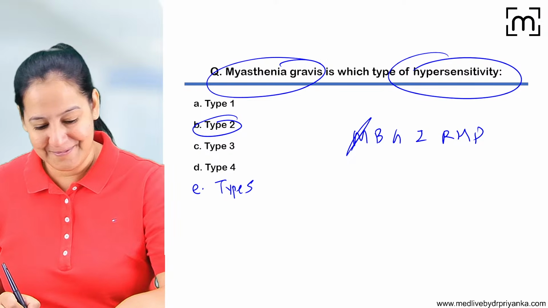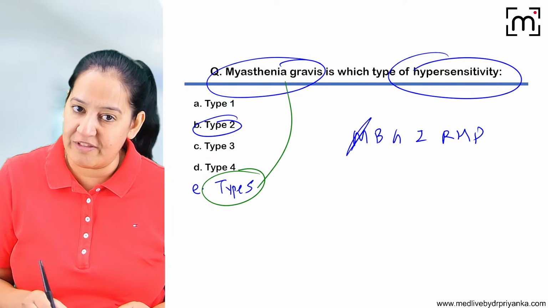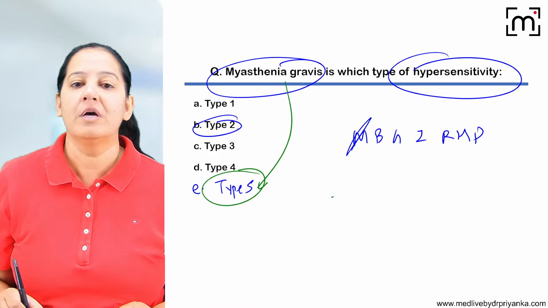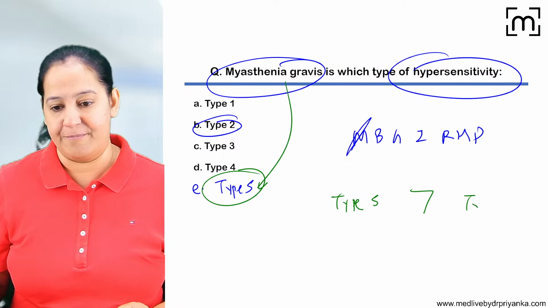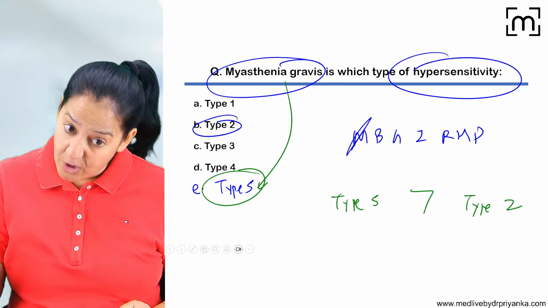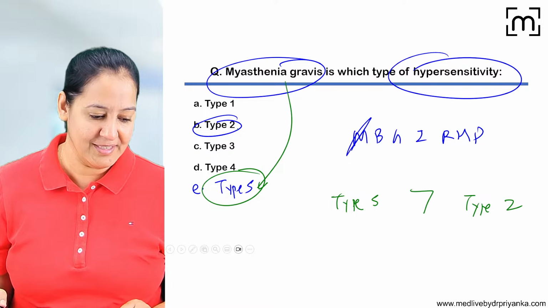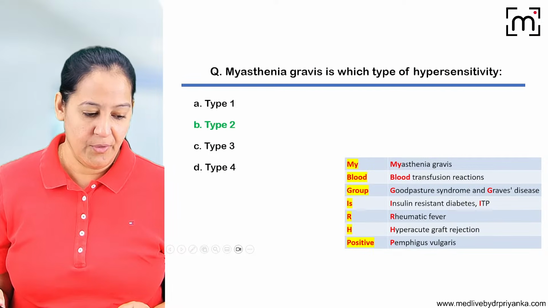Absolutely right. If type 5 is given, go with that. If it is not given, go with 2. So I will prefer type 5 as an answer over type 2. If type 5 is given, I will go with that. If not given, then I will go with 2. Got it?